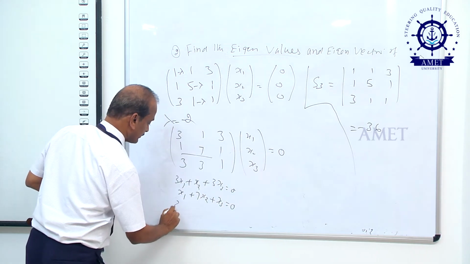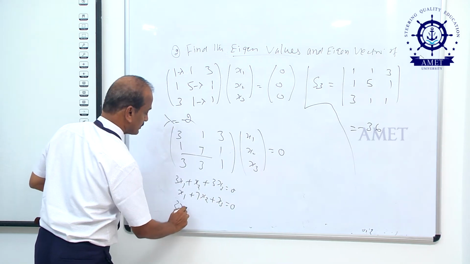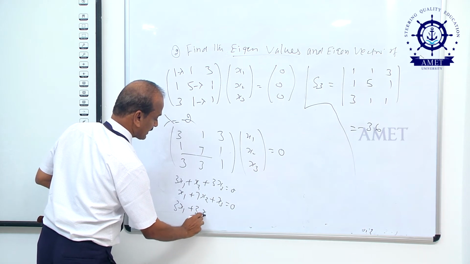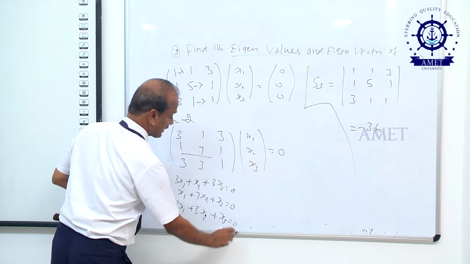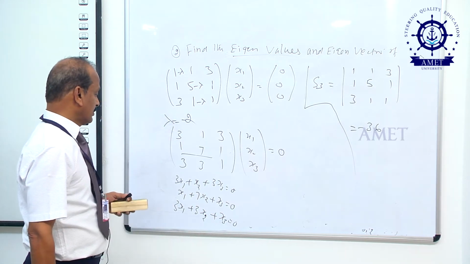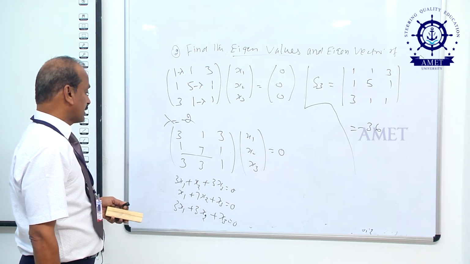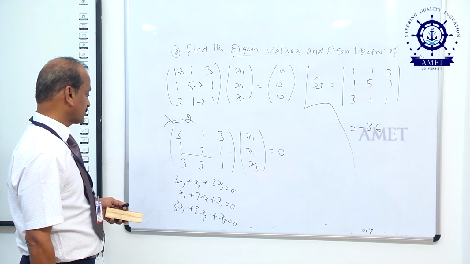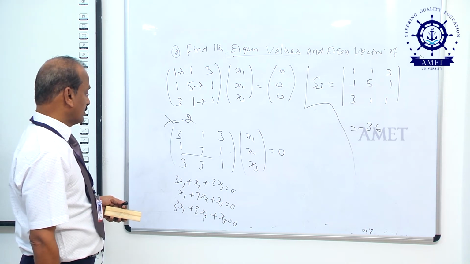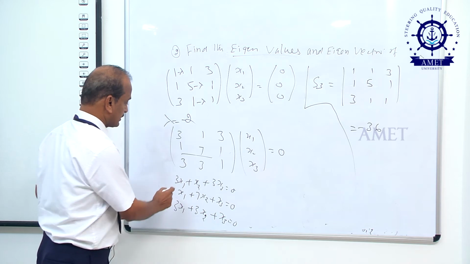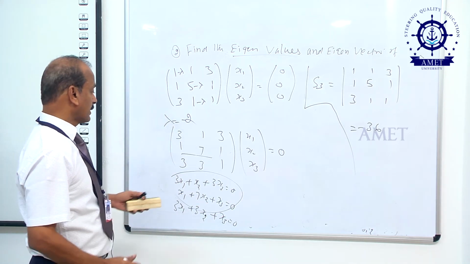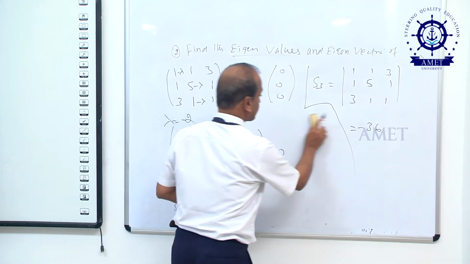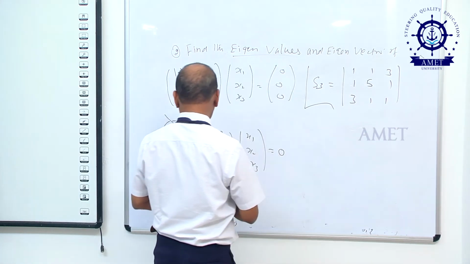Taking the third row, 3x1 plus x2 plus 3x3 equal to 0. Now we can find the value of x1, x2, x3. You take any two equations, these two equations.